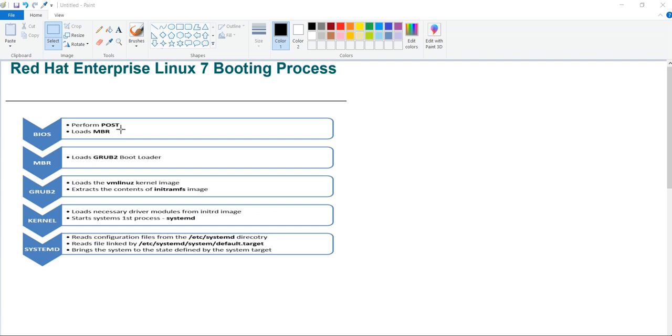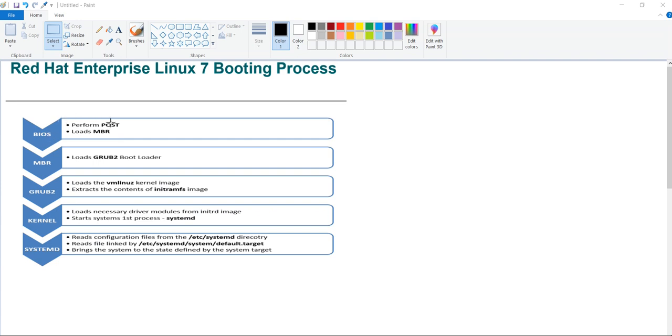After that, BIOS will call the MBR. MBR is the master boot record. Whenever you boot your system, it requires the MBR. You will get the master boot record from a hard disk or any CD or image file. MBR is a 512 byte sector that is located in your bootable devices. MBR will be present in that.